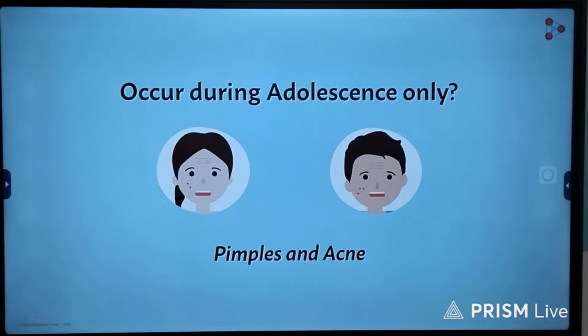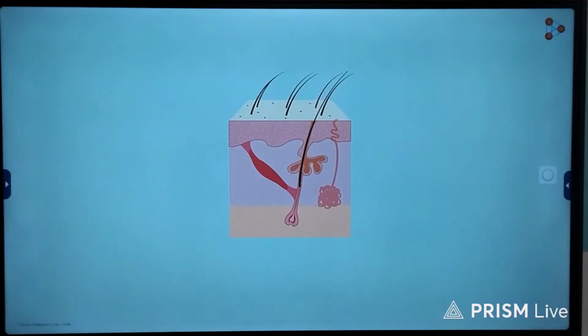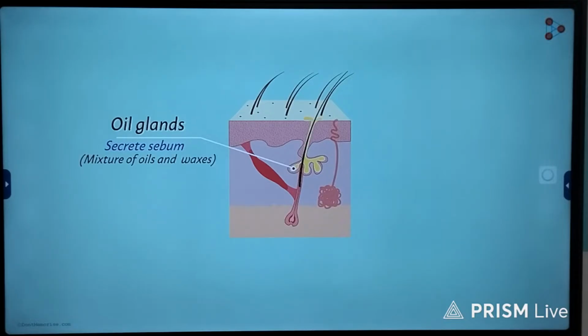The simplest reason is that during puberty, the activity of oil glands and sweat glands is quite high. Wait a second, what exactly are these glands? The first ones, called oil glands or even sebaceous glands, are those which secrete an oily substance called sebum. A mixture of various oils and waxes is secreted by these sebaceous glands present all over the body. And what will be the use of this sebum? It is meant to protect the skin and form a waterproof as well as lubricating layer around it.